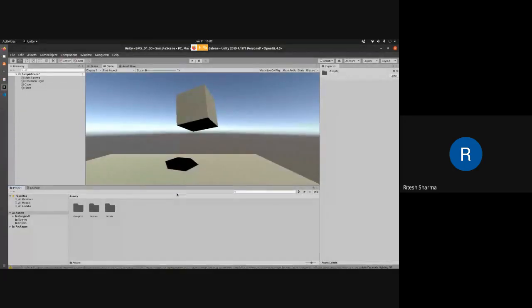Yeah. So once that is done, you will see that where you had earlier just had scenes and scripts, you will find a new folder called Google VR.